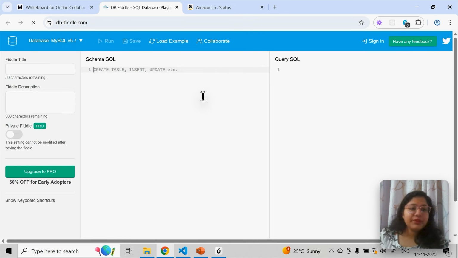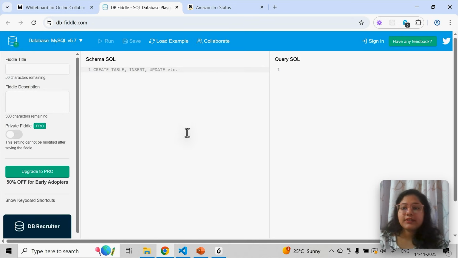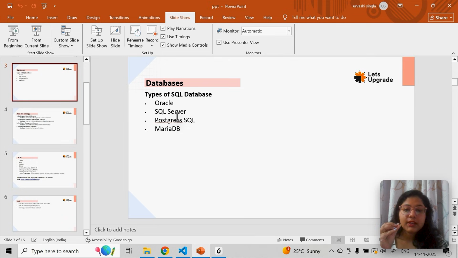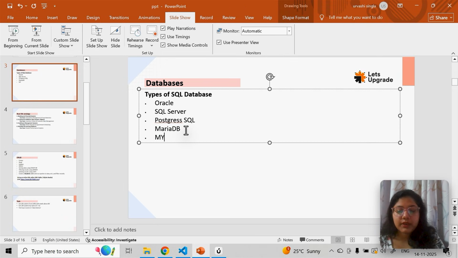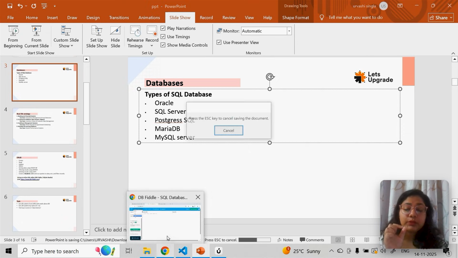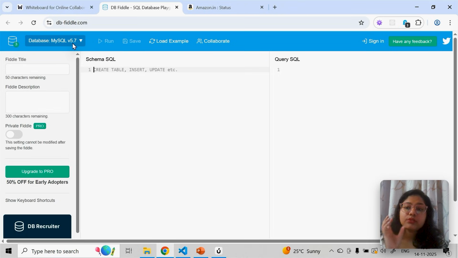Okay, so now it has opened. Now let's start. Just to make you familiar with this, even though we are using this online editor, it is also using MySQL, which I've mentioned here. So these are different types of SQL databases. This editor is also using MySQL at the end of the day. In the backend, you can imagine MySQL is the database that is being run, and SQL is what I'm writing to store the data in the form of tables and work around with the data.